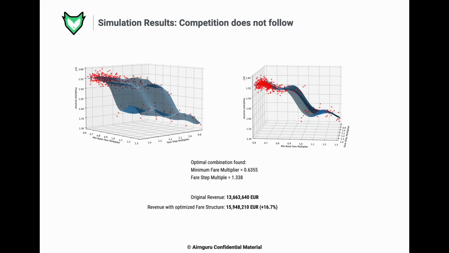The results of the optimization are pretty good. We can see that by reducing the minimum fare by 36.5% and by increasing the steps between fares by 33.8%, the simulation shows that an increase of 16.7% in revenues could be achieved. Let's remember that the chances a competitor doesn't make any movement when losing market share because of such an aggressive undercutting strategy are quite small.